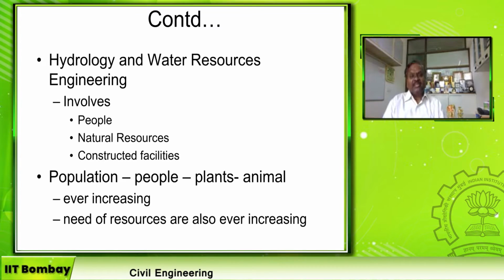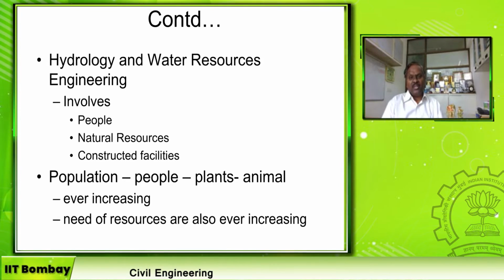And as I said, this topic, hydrology and water resource engineering, involves three things. One is the people, that is the human being, the natural resources, that is the water. The third one is constructed facility. As I said, you cannot store water without a dam or a pond, and you cannot transmit water continuously without a pipe network. So hydrology and water resource engineering involve these three components.